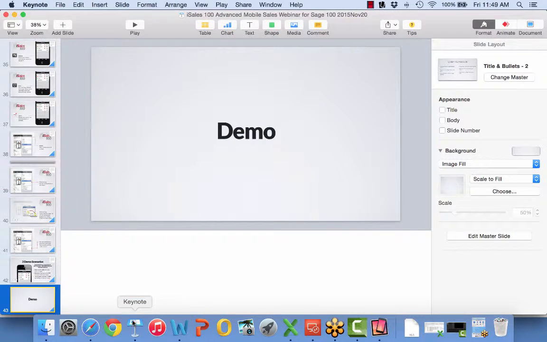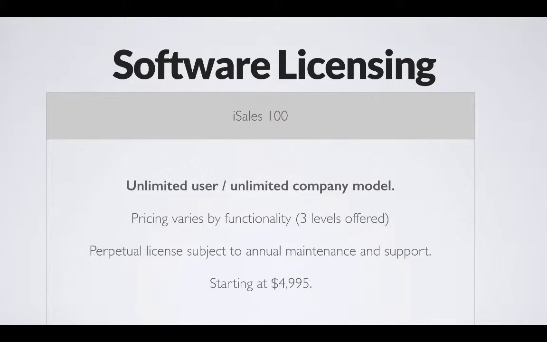So I just have a couple more slides here, and we'll wrap up and see if y'all have any questions. In terms of software licensing for iSales 100, we currently have a sales model of an unlimited user, unlimited company model. And the pricing varies by the functionality, so we'll be happy to provide that to you.